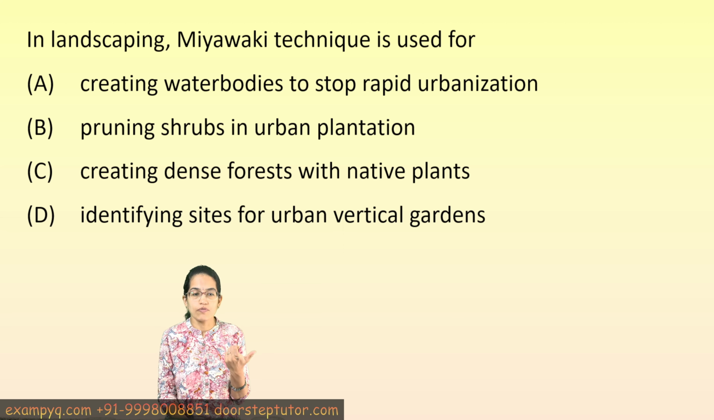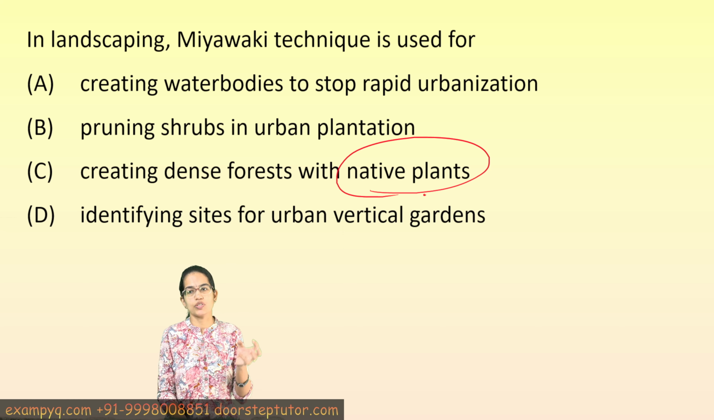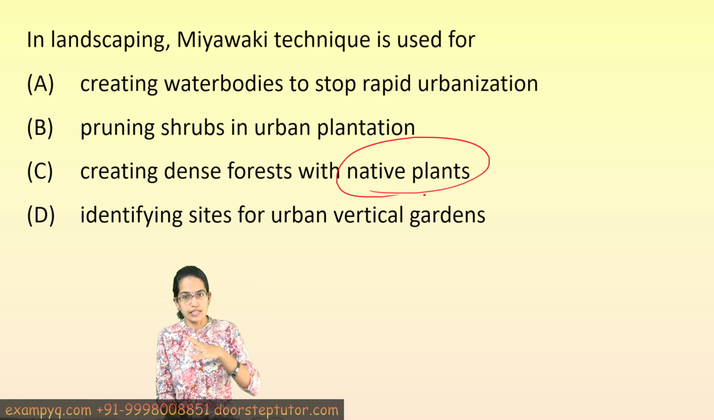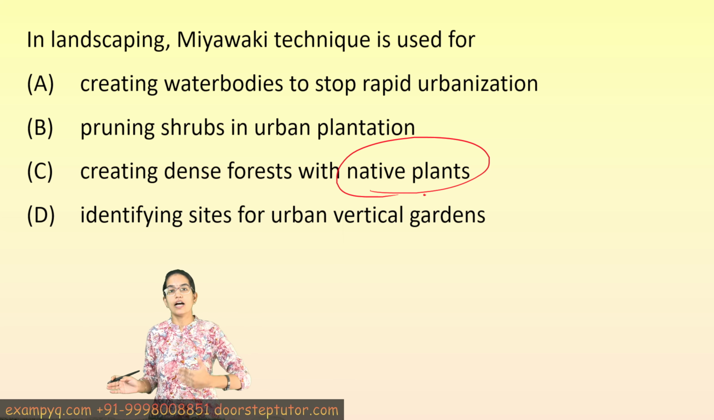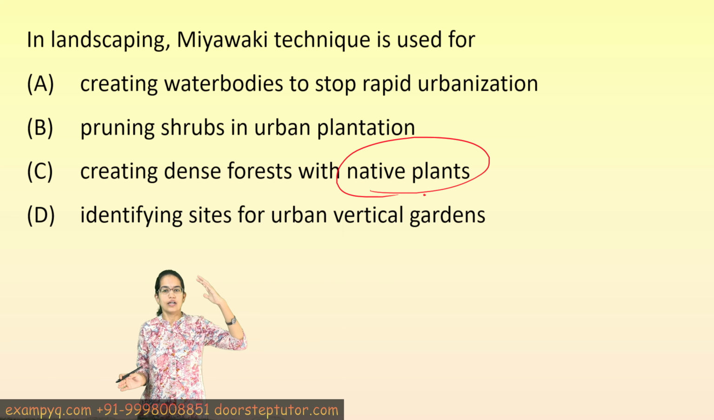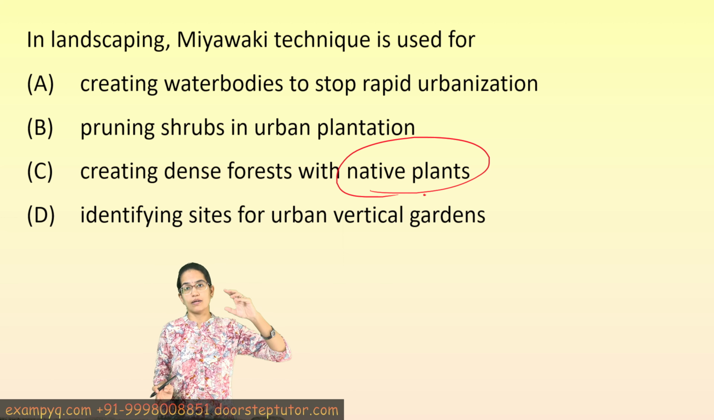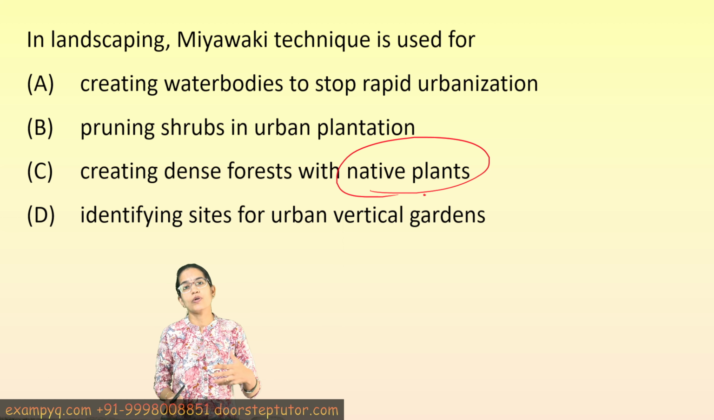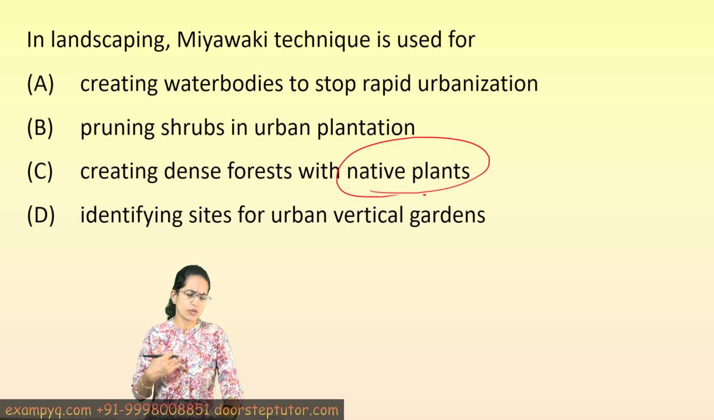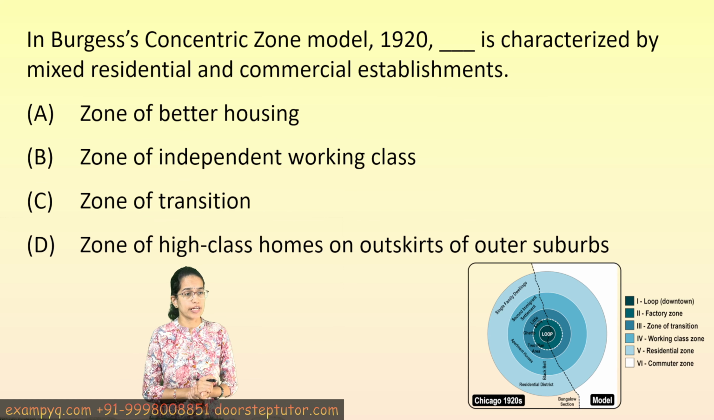So it would have all the native species which are indigenously present in that area, and it is actually planting them very closely together in a very small place and allowing the vertical growth so that the plants start competing for sunlight, and as a result they turn out into a self-sustainable biodiverse ecosystem. So this is again a very important topic, often asked in your GATE examination.